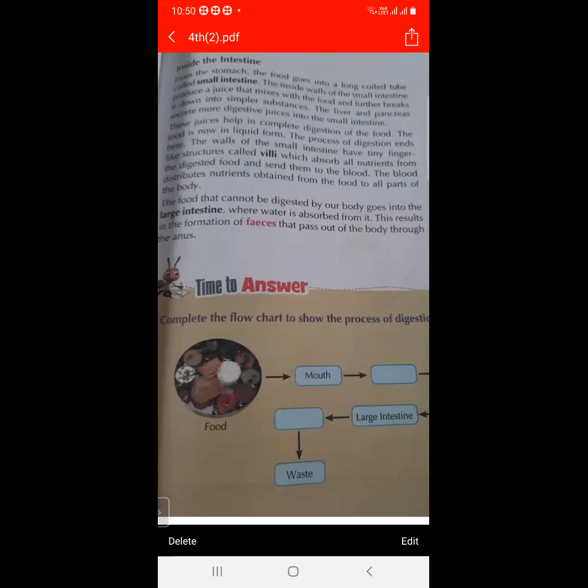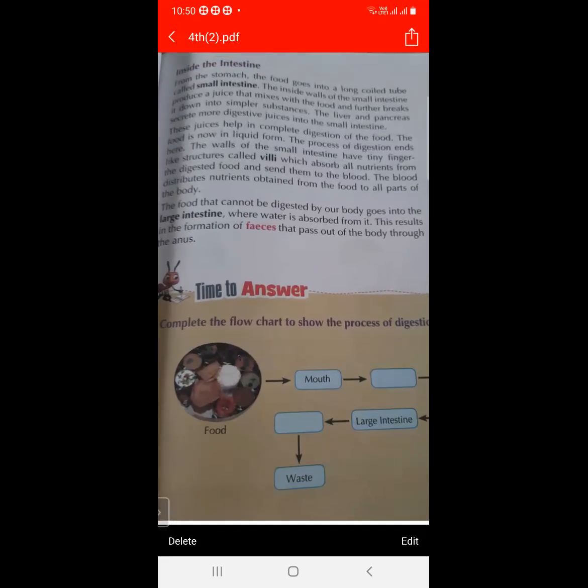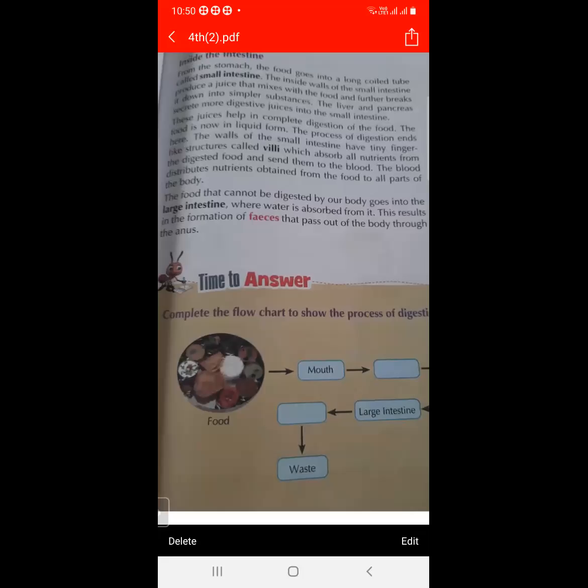So what do you mean by villi? The small intestine has walls, and they have tiny finger-like structures. This structure is called villi. The walls of the small intestine have small finger-like structures, and these finger-like structures are called villi, which absorb all the nutrients from the digested food and send them to the blood.